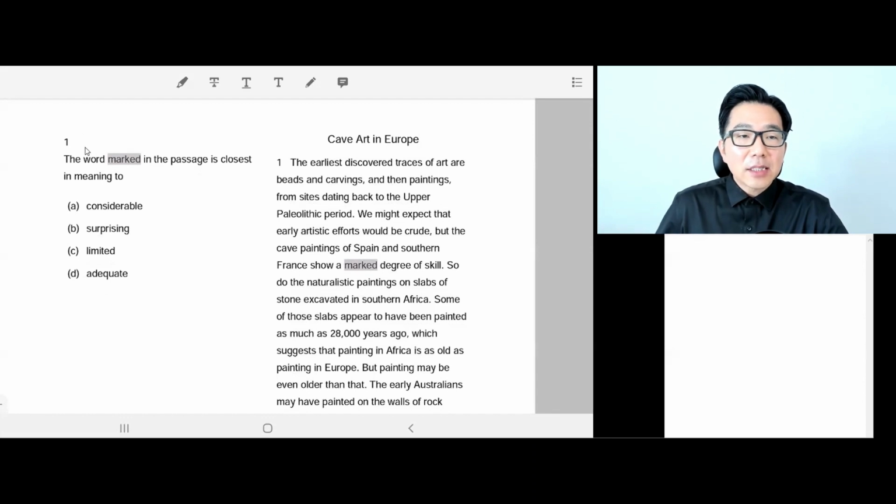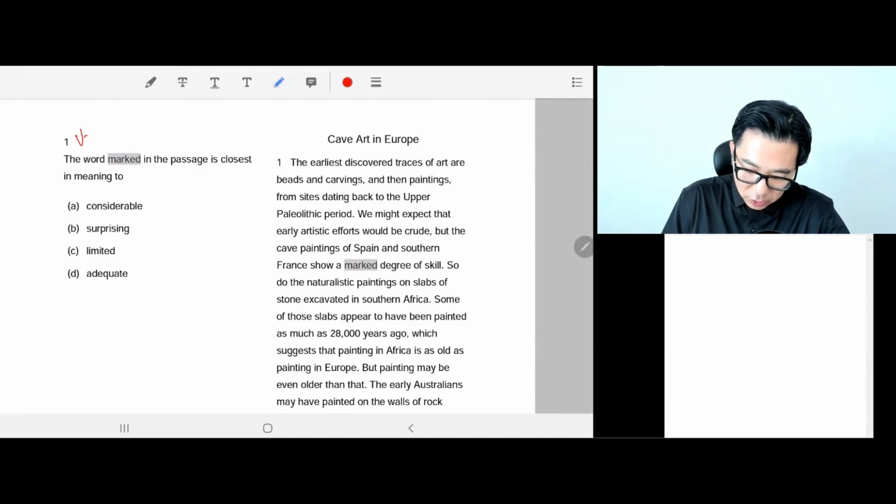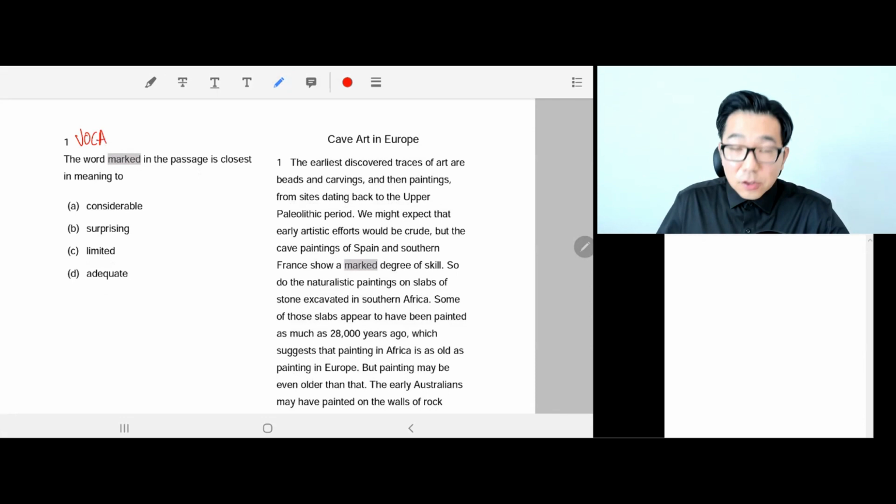Okay, guys, let's start question number 1. Let's read the question first. The word marked in the passage is closest in meaning to. Okay, so this is a vocabulary question. So let's read the passage to find out the context to solve this question.